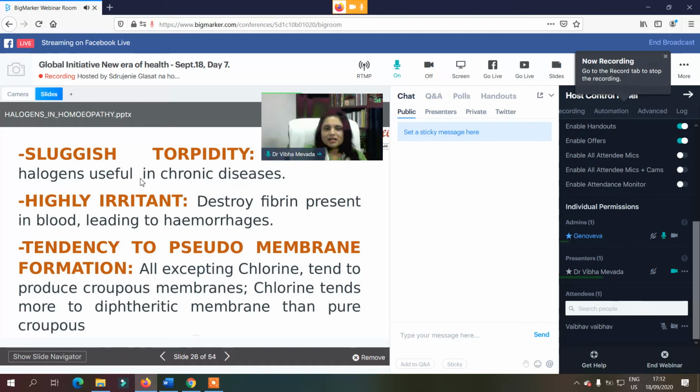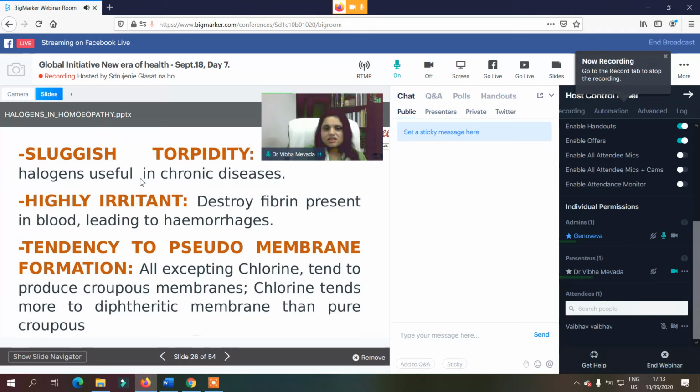They are highly irritant, as we saw in the characters also. The mind level, the physical level and the pathology all present the same complaints. They are irritable mentally, the discharges are irritant, and physically also they are very irritable people.